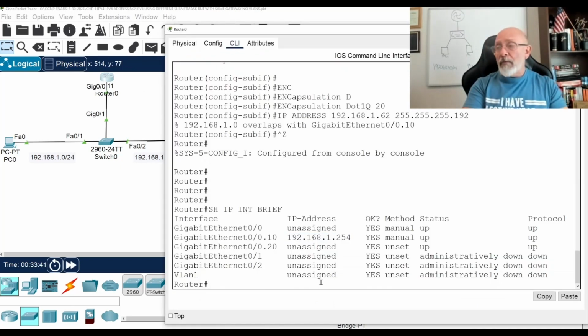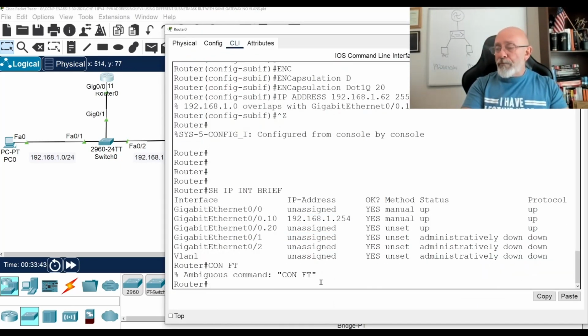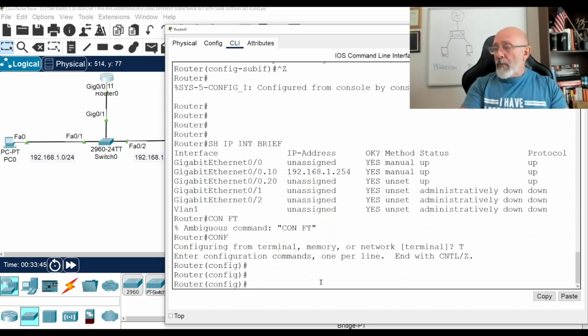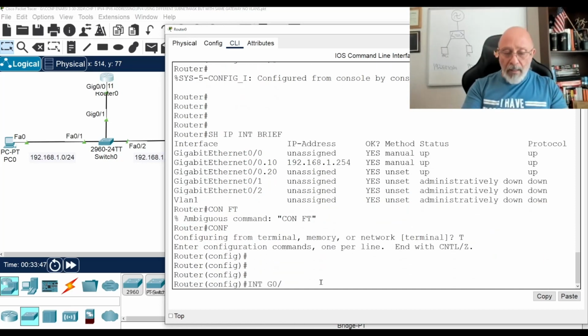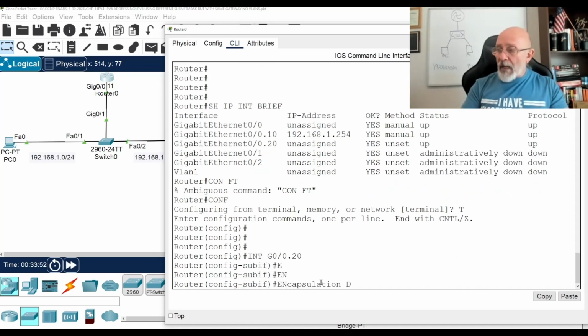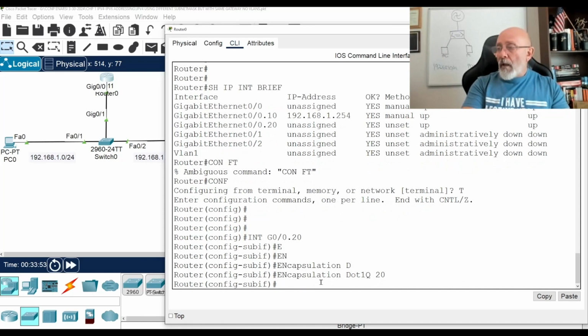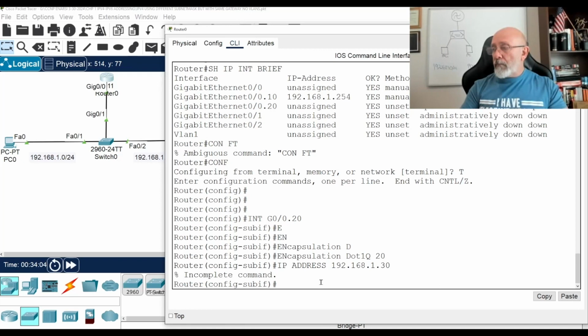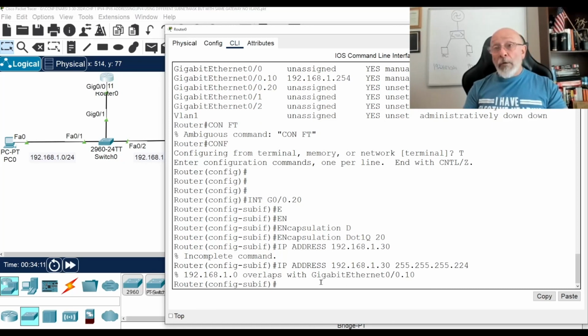Let's find out. So let's go to config t, interface G0/0.20, encapsulation dot1Q 20, IP address 192.168.1.30. Oh, sorry. 255.255.255.224. Still overlaps.